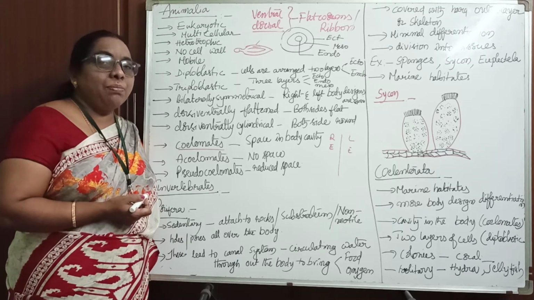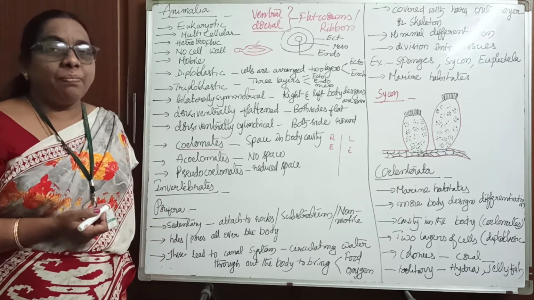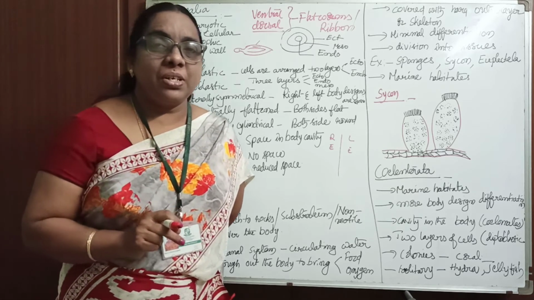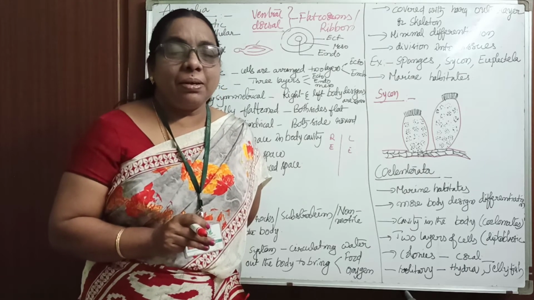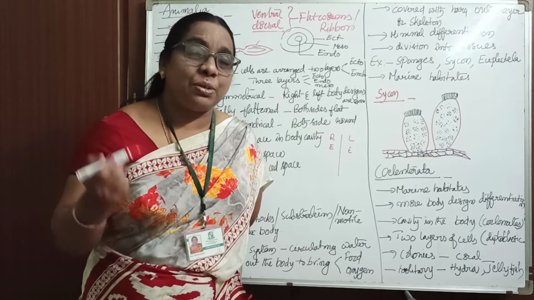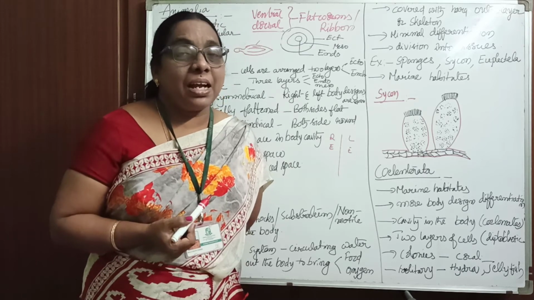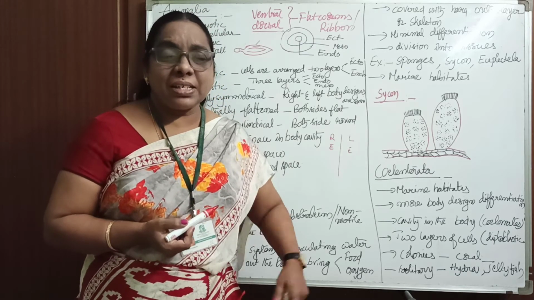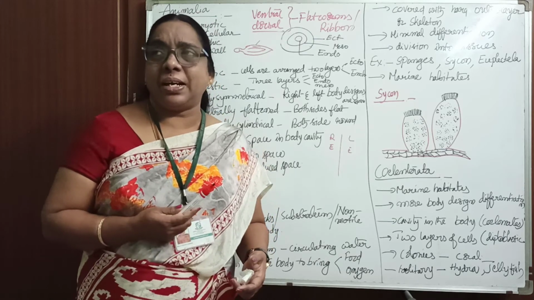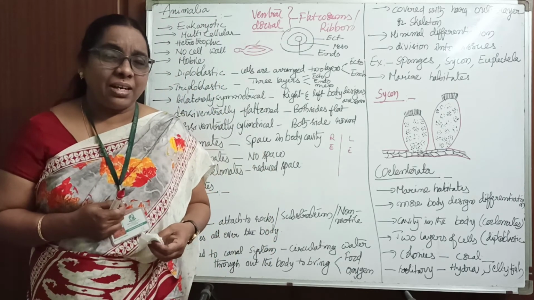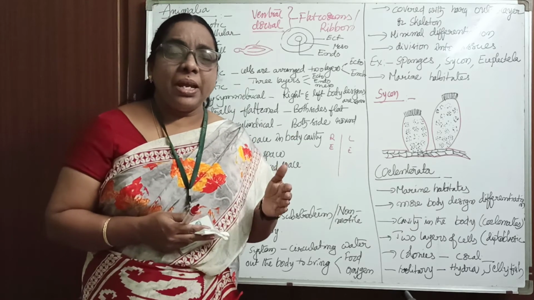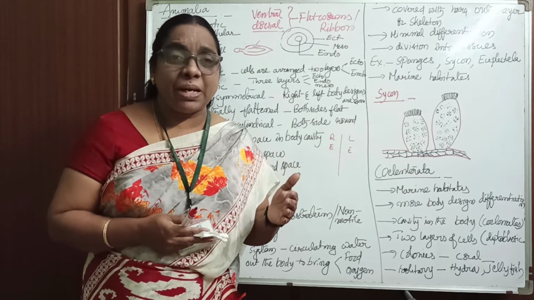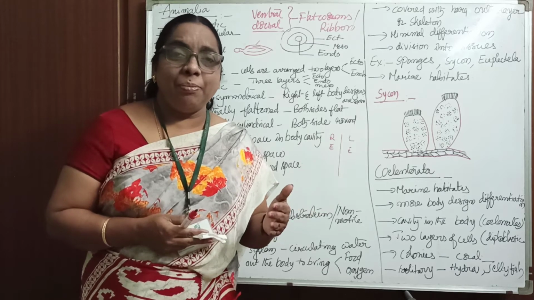In the animal kingdom, mostly based on the vertebral column, animals are classified into two groups. When they possess the vertebral column, they are called vertebrates. When they do not possess any vertebral column or backbone, they come under invertebrates. I already told you this classification in the online class. Based on the cell: unicellular, multicellular. Based on birth: oviparous, viviparous.